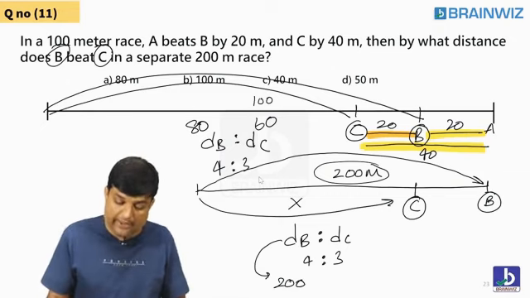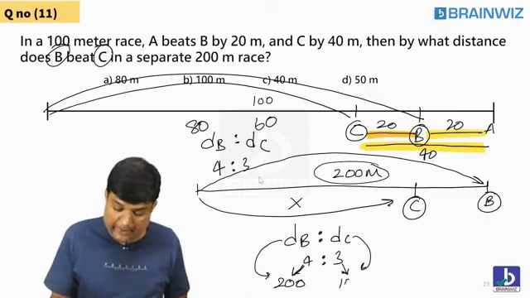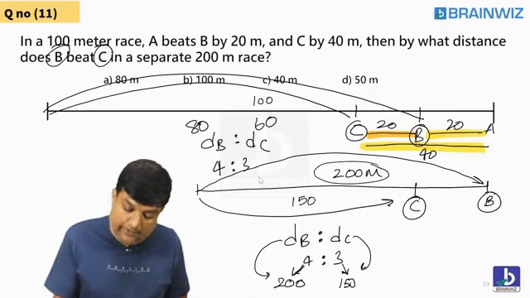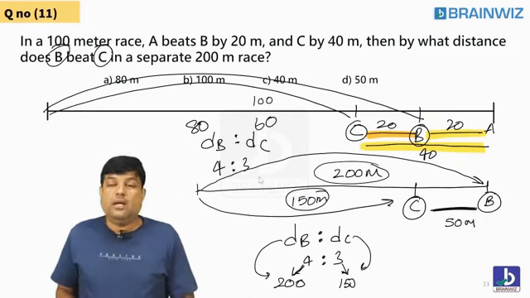When B will run 200, C will run how much? 4 parts is 200, 3 parts also 200? No. When 4 parts are 200, each part is 50. Each part is 50, 3 parts is 150. So C can run only 150 at the point of time. So tell me how much behind he is? 50 meters behind. I hope everybody understood this question.